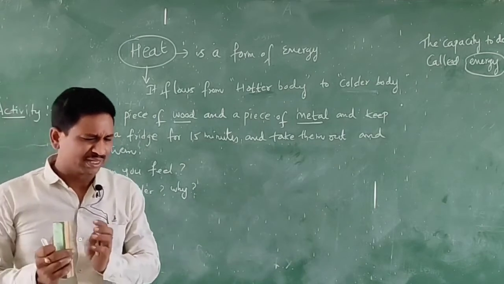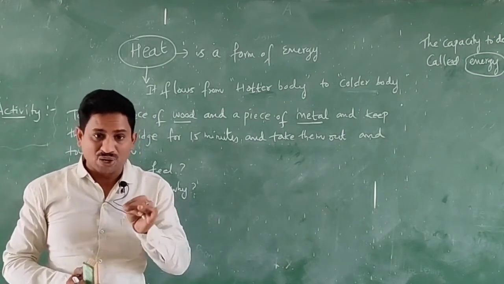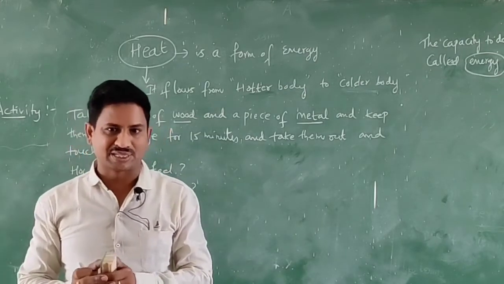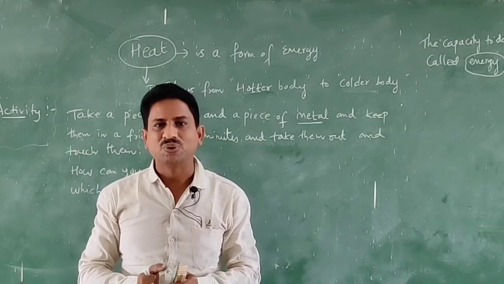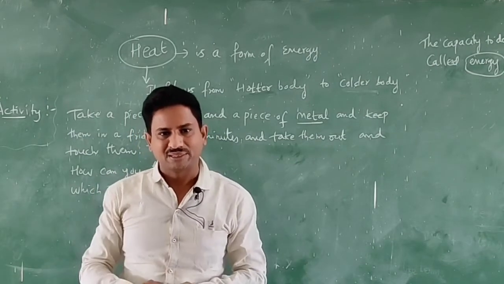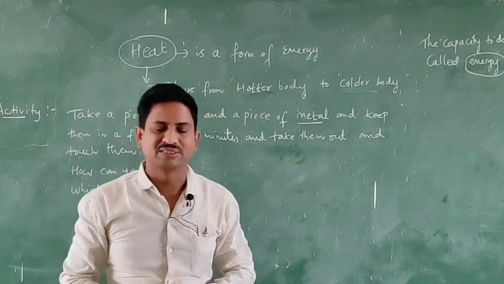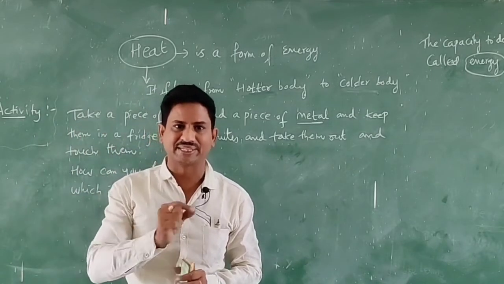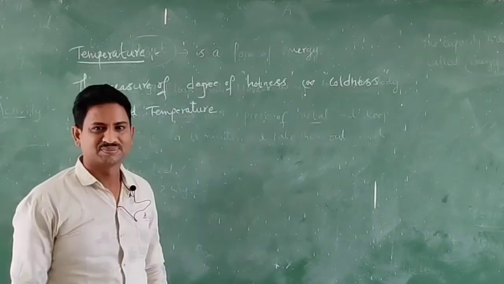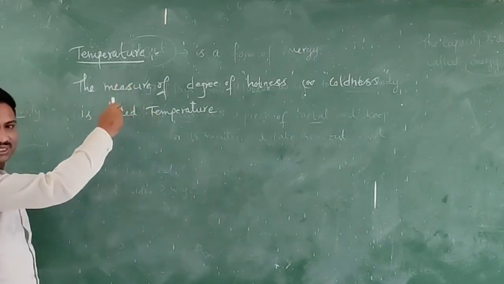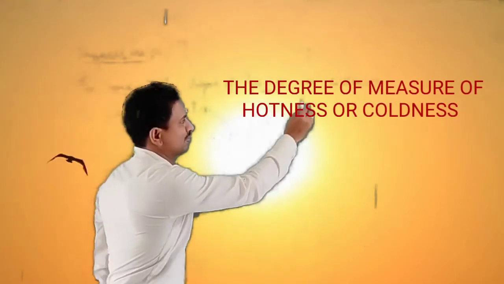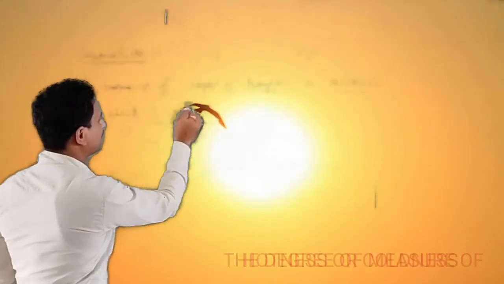Here you can notice that among the colder objects, there are slight variations in the coldness. The degree of coldness and the degree of hotness is known by another term. Do you know what the term is? The term is temperature. The measure of the degree of hotness or coldness is called temperature.